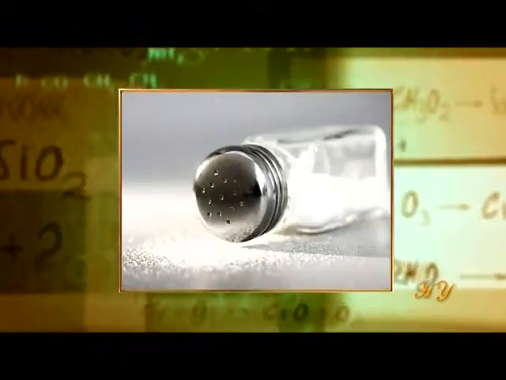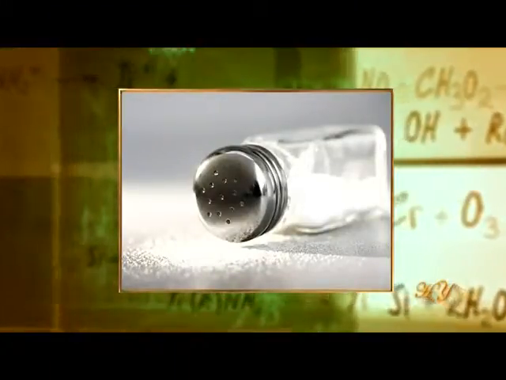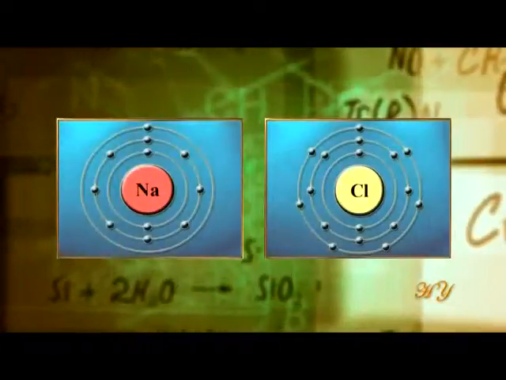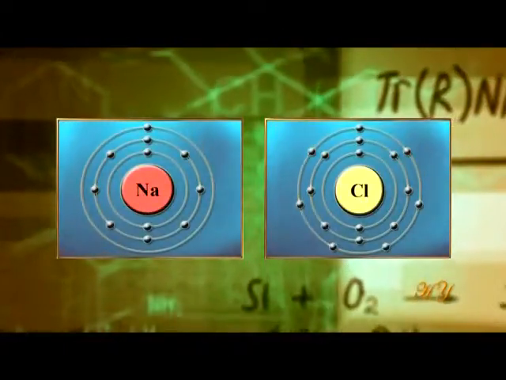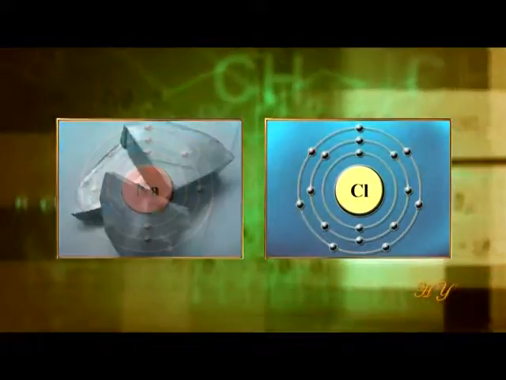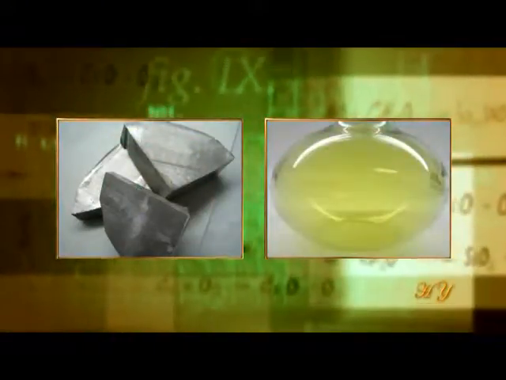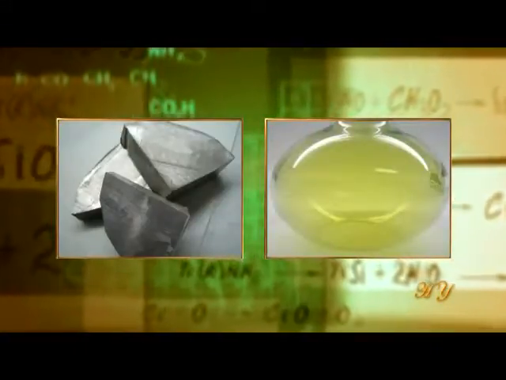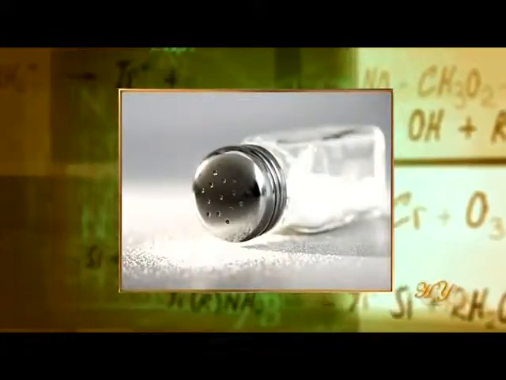Another example of such a change is the table salt that we use in our everyday lives. Table salt forms from the combination of sodium and chloride atoms. The important and noteworthy point here is that sodium is explosive and chloride is poisonous, yet, when combined, they produce something essential and pleasant tasting.